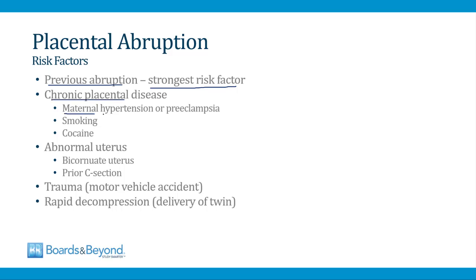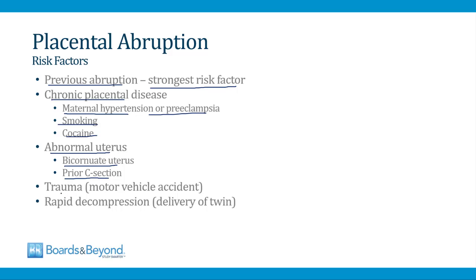So mothers who have hypertension or preeclampsia have underperfusion of the placenta, and this can lead to abruption. Smoking and cocaine are both vasoconstrictors. They lead to less blood flow to the placenta, and that can cause an abruption. It's also more likely that placental abruption will occur if there's something abnormal about the uterus. So women with structural anomalies of the uterus, like a bicornuate uterus, are more likely to have abruption, and women who've had a prior C-section and have scar tissue in their uterus are also more likely to have abruption.